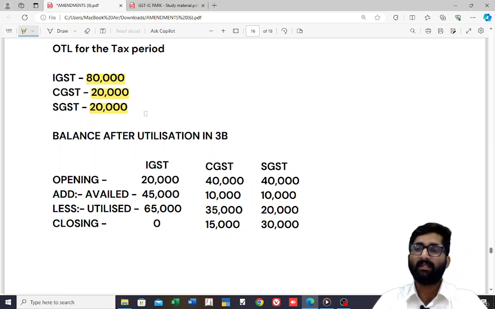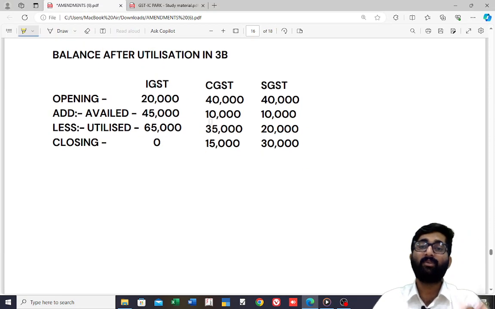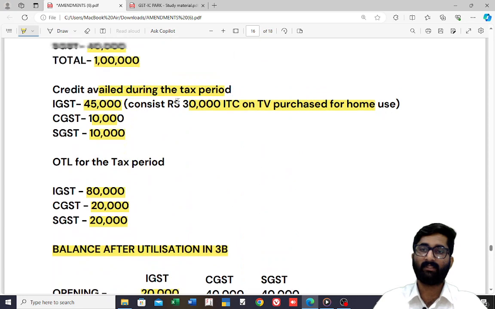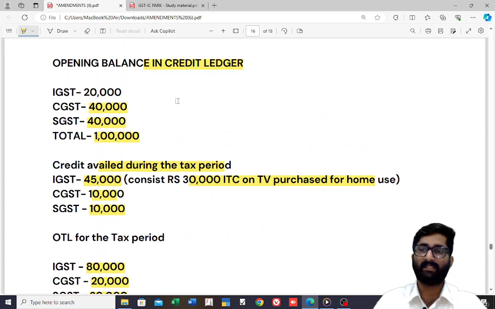Now what will you do? See, the ITC balance after utilization in 3B, that we are seeing now. Look at this. Actually you have to do this, but I have done this already. Opening is 20,000, correct now? Opening was 20,000 IGST.